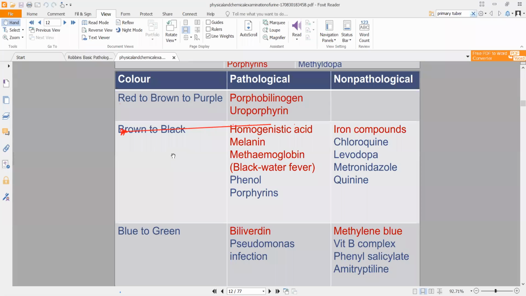These will also cause a brownish and blackish tinge to your urine. There are a few drugs that can cause a brown and blackish tinge to your urine, specifically if iron compounds are present in your urine, or chloroquine, levodopa. Chloroquine is an anti-malarial drug. Levodopa is another substituent for dopamine. Methyl dopa, levodopa, both are dopamine substituents. Or metronidazole, which is an antibiotic. Or quinine, which is generally given as an anti-malarial. In all of these conditions, in all of these drugs, urine can turn from brown to black. Initially, you will get brown urine, which will turn black eventually.